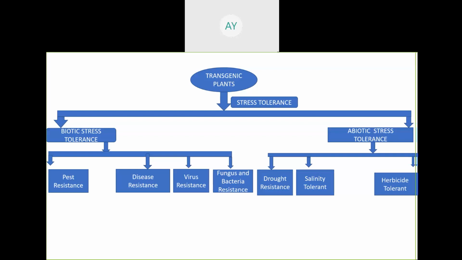Now if you use an excess amount of herbicide even in field conditions, there is no effect on the cereal crop; only the weed will be killed by this herbicide. So this is the classification of transgenic plants, that is, the production of transgenic plants against biotic stress and